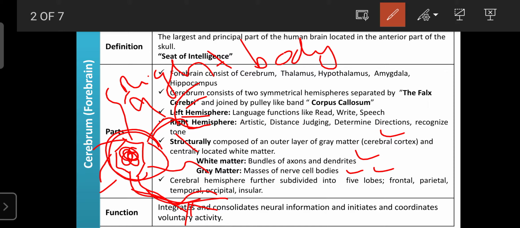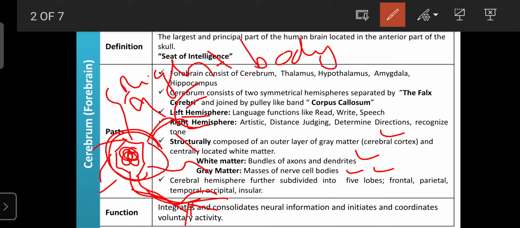So the gray matter, the cerebral cortex, is involved in the integration as well as the processing of memory. The white matter sends information to different organs or receives stimulatory information and sends it to the gray matter, the nerve cell bodies.